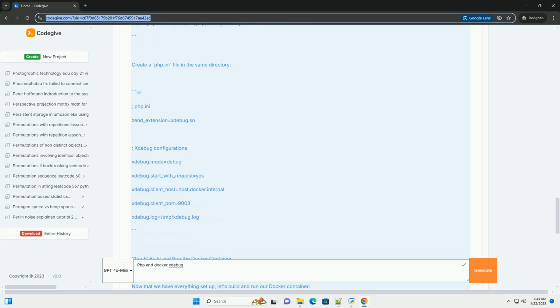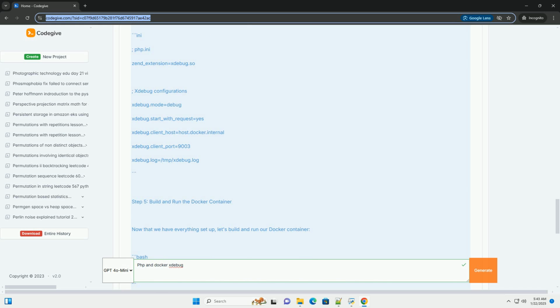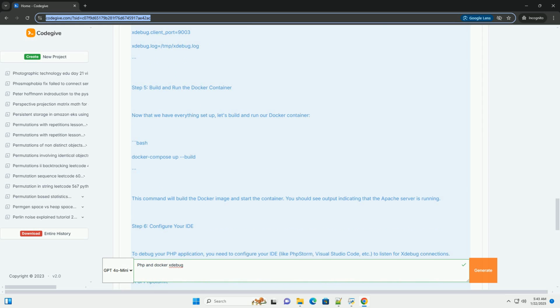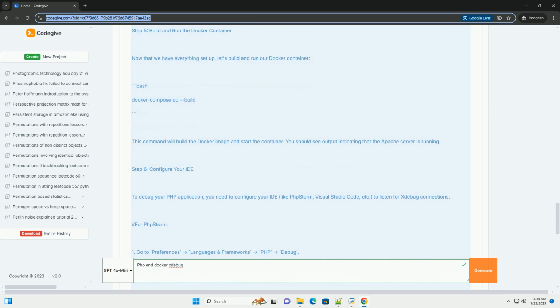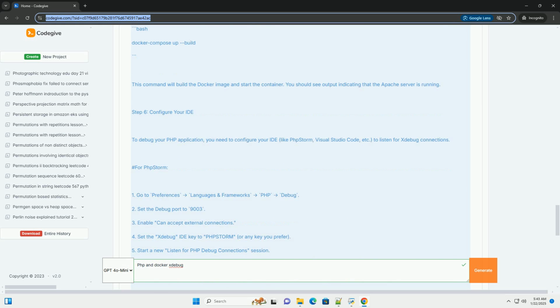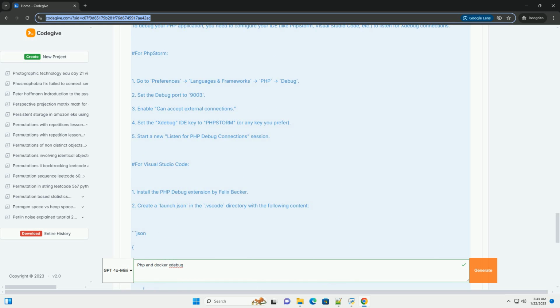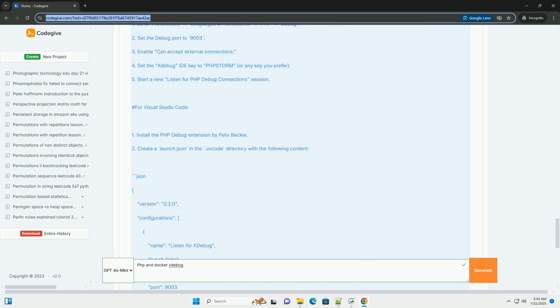Step 1. Create a sample PHP application. First, let's create a simple PHP application. In your terminal, create a new directory for your project. Inside this directory, create a file named index.php.